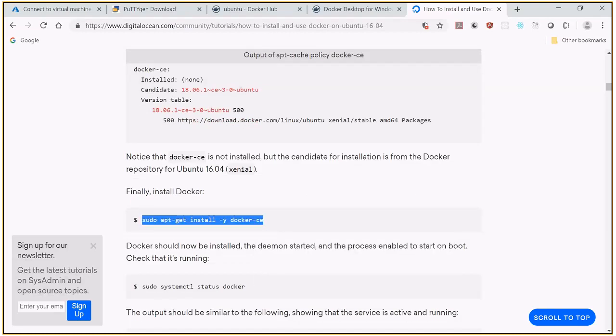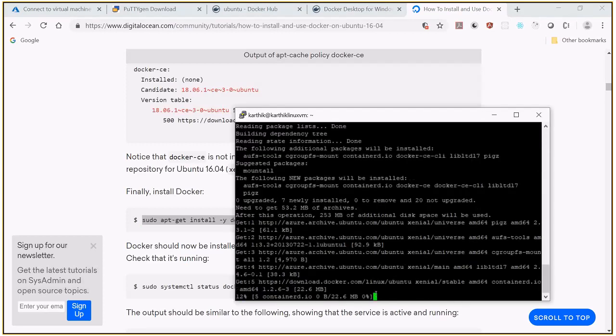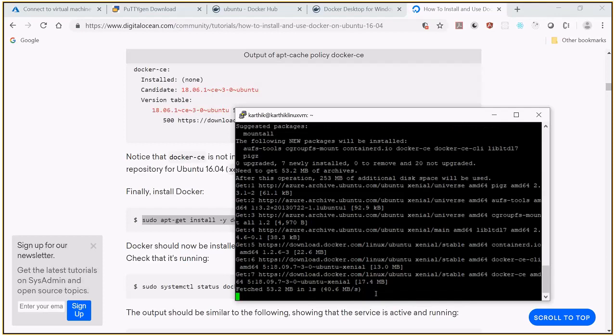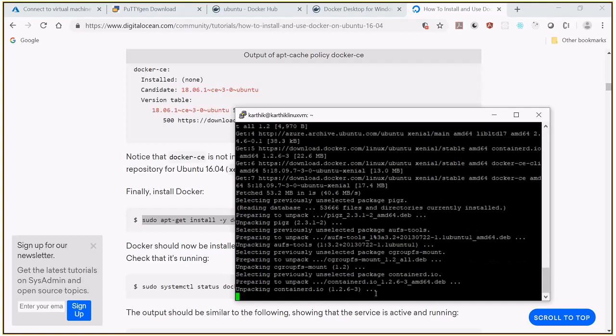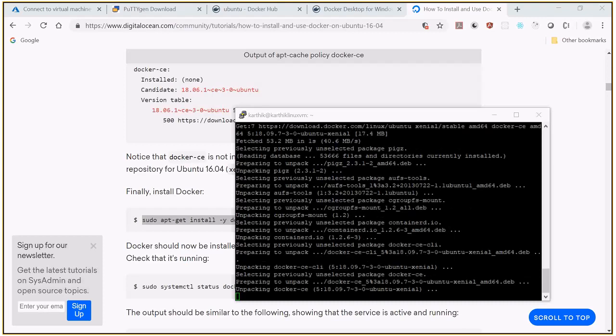I'm just following the steps, that's it. Press enter, and it is trying to install Docker. It's unpacking Docker.